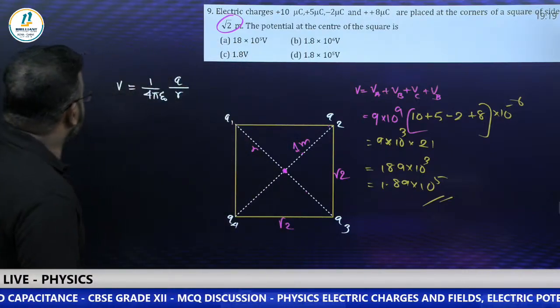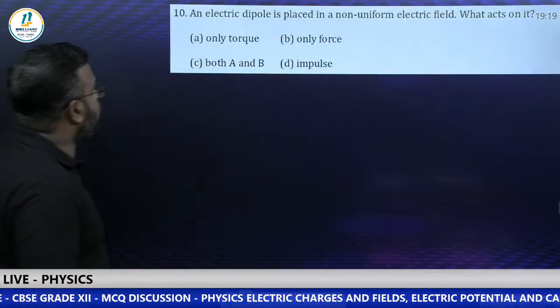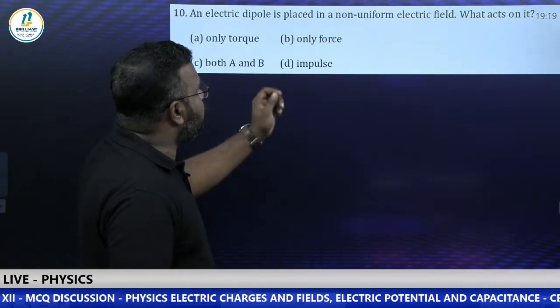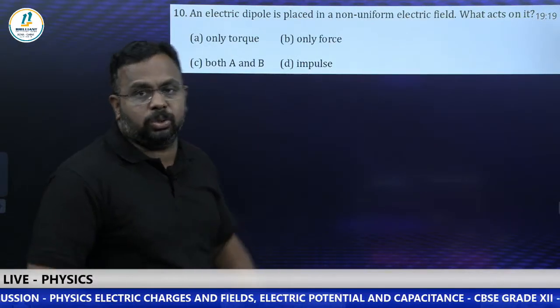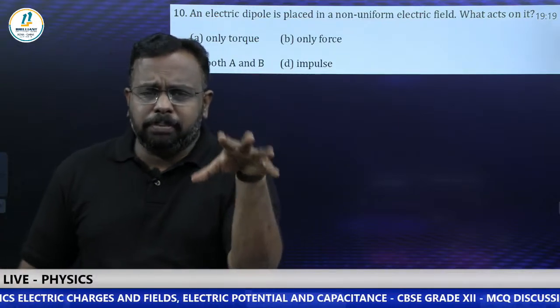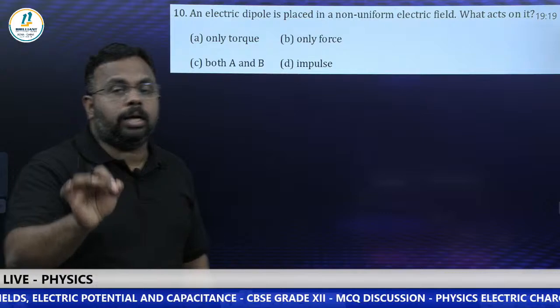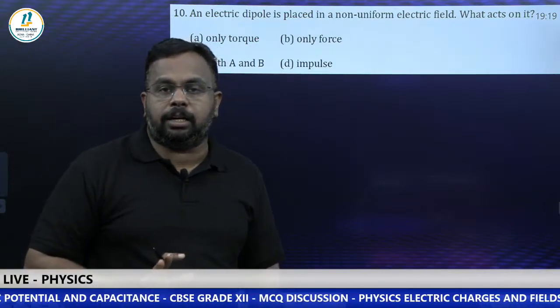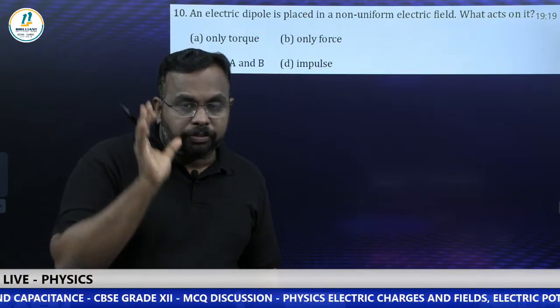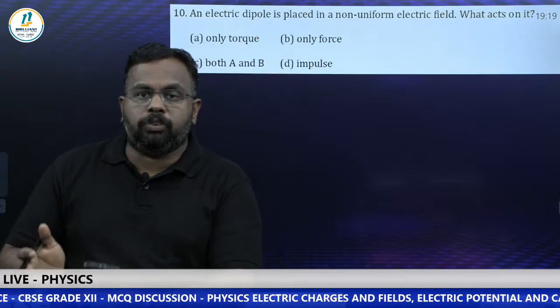Okay, going to the next question, number 10. Yes, an electric dipole is placed in a non-uniform electric field. What acts on it? It's again a repeating question. In many question paper, this kind of question comes. So 2 points are there to be noted. What happens to a dipole when it is kept in an electric field? That's the first thing. Then you need to check if it is a uniform electric field, what is the result?